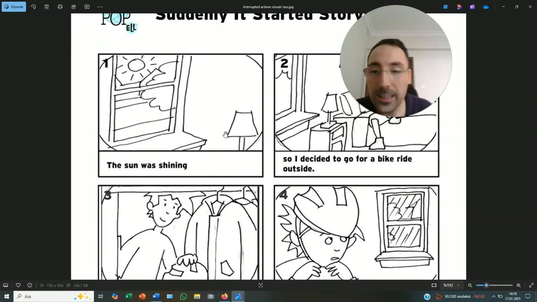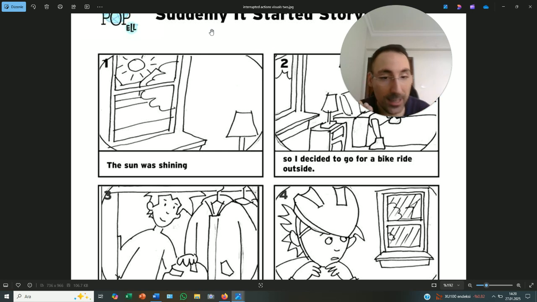Here we go. Can you look at the first and second visuals depicting these interrupted actions? Can you tell me what is the main action and the interrupting one? Well done. Of course, the sun was already shining. So it's the main action.